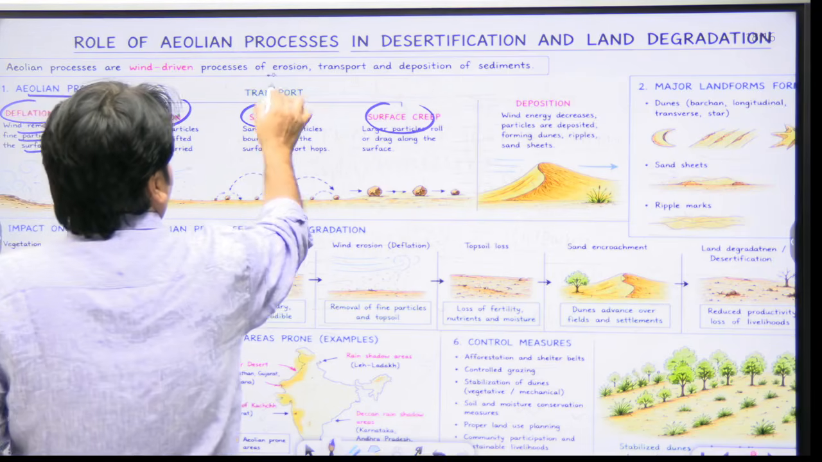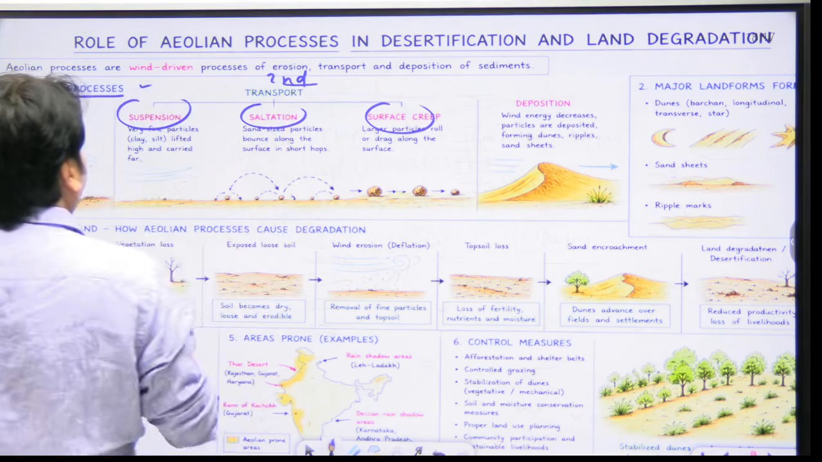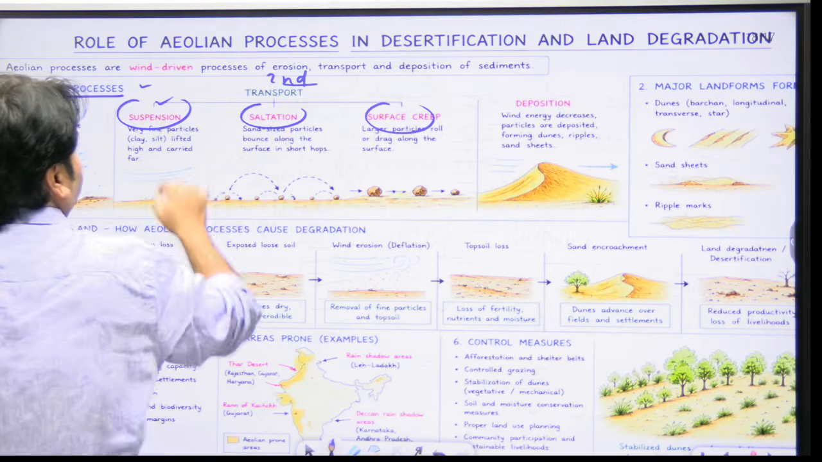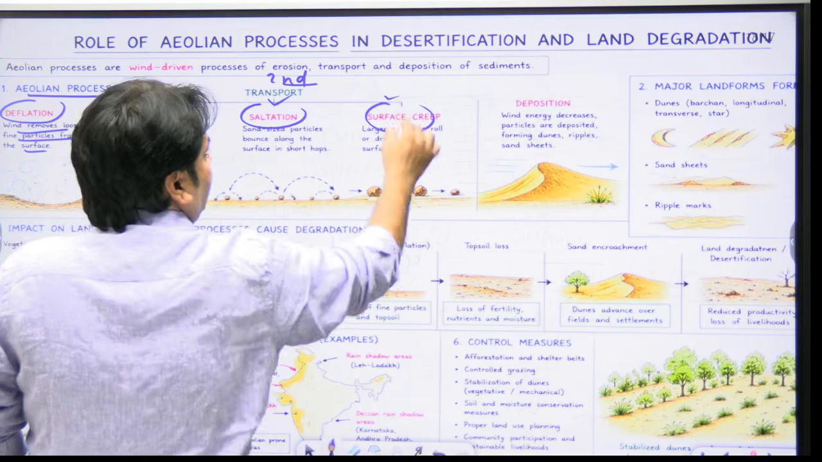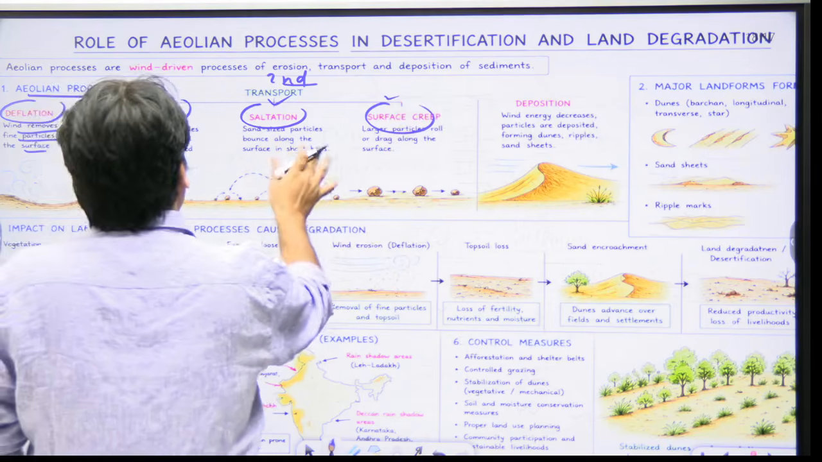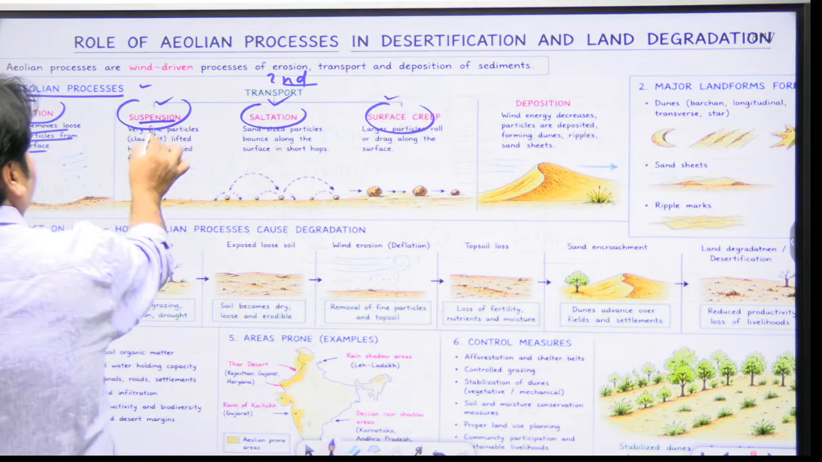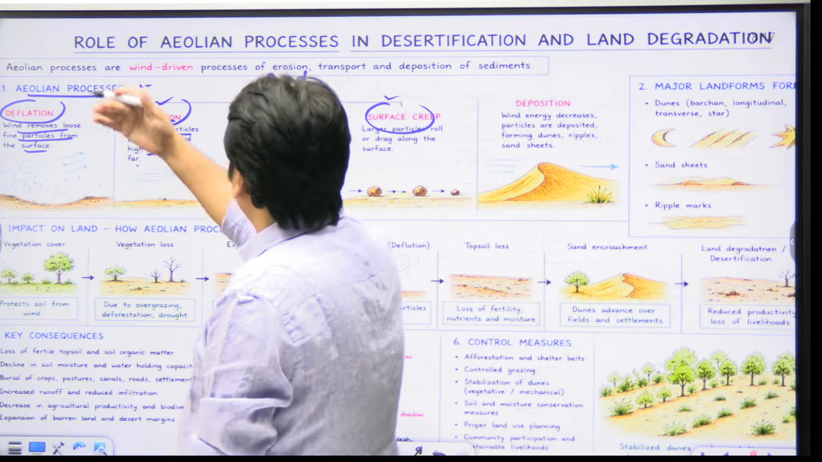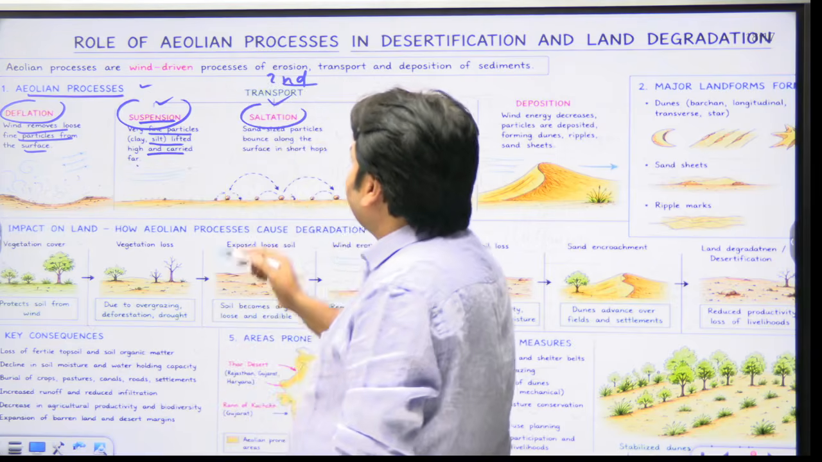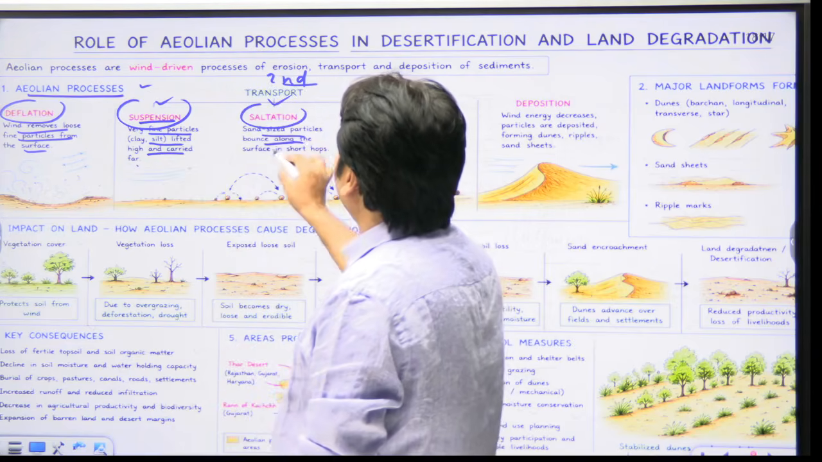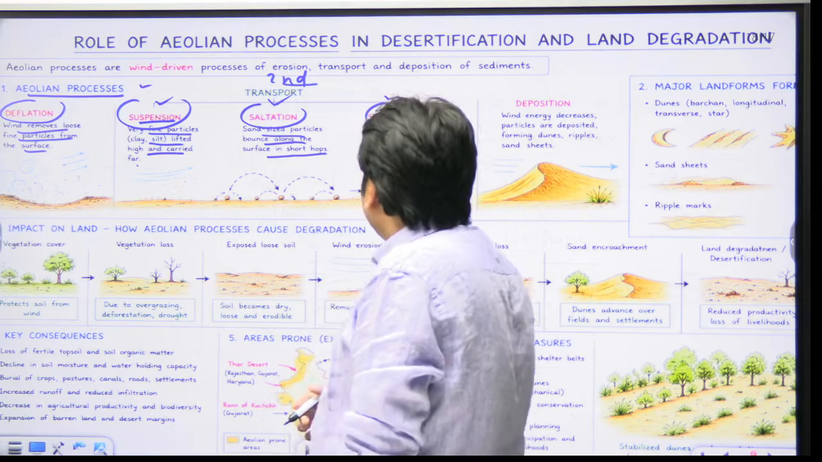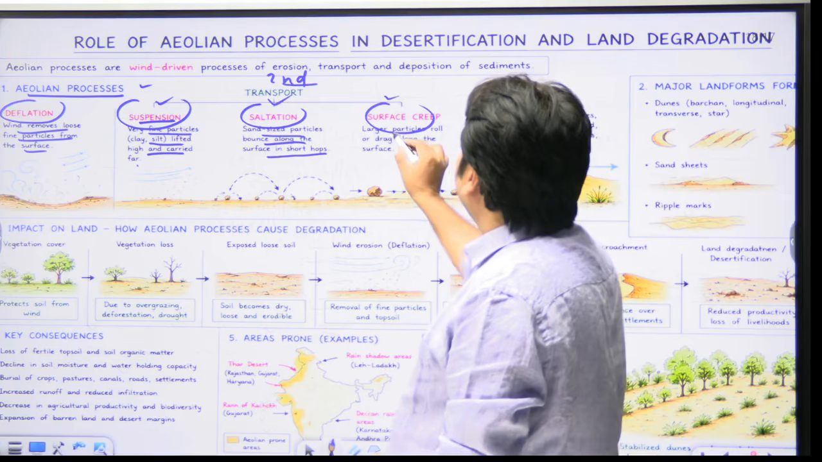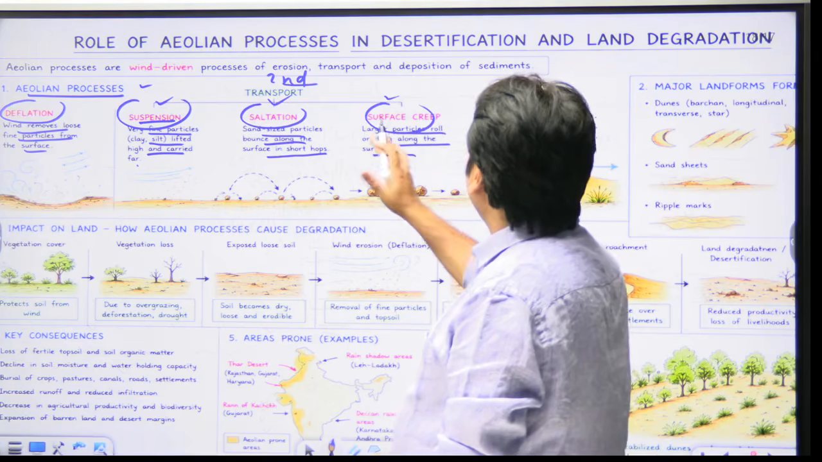Then the second stage is transportation. In transportation, we see what? Suspension, saltation, surface creep. And what does it mean? Suspension means very fine particles like clay and silt lifted high and carried too far. Saltation means sand-sized particles bounce along the surface in short hops. Surface creep means larger particles roll or drag along the surface.